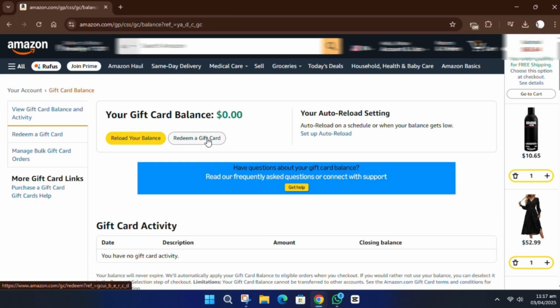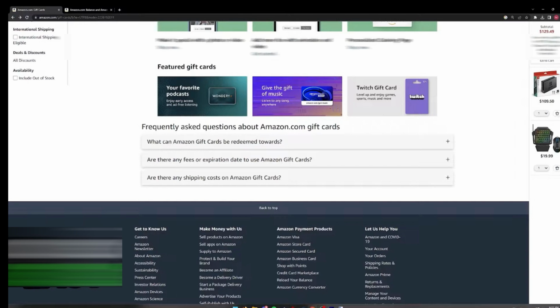for purchase. Now, if you scroll all the way down on that page, you'll find a section for frequently asked questions, FAQs. However, you'll notice that none of the topics discuss transferring your Amazon gift card balance to a bank account or any external payment platform.